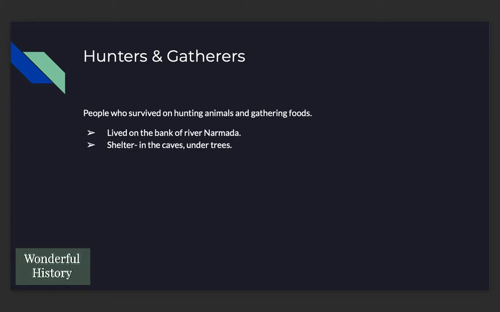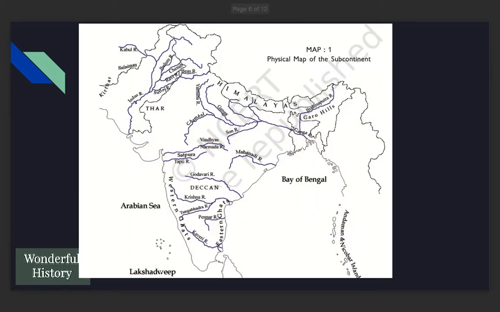So let's talk about people who lived in the past. The first to live in our country or in the subcontinent or anywhere in the world were the hunters and gatherers. These were the people who survived on hunting animals and gathering foods. And in our country, they lived on the bank of River Narmada. They lived in the caves and under the trees. And if we look here, we can see the river Narmada out here. They lived on the bank of this river.